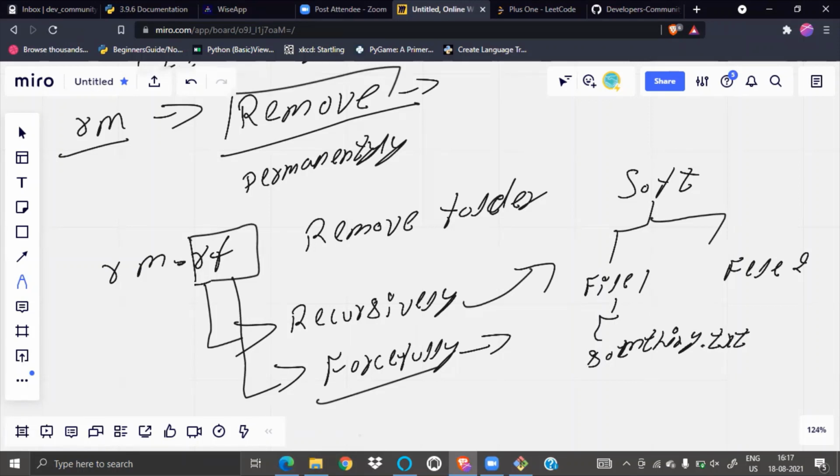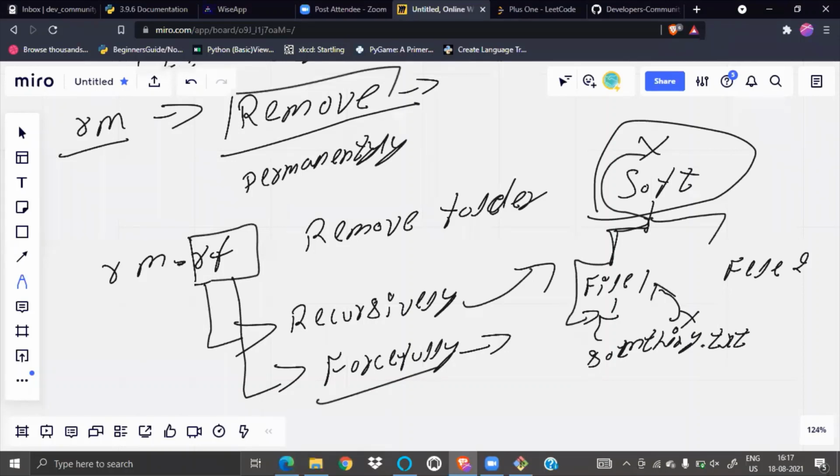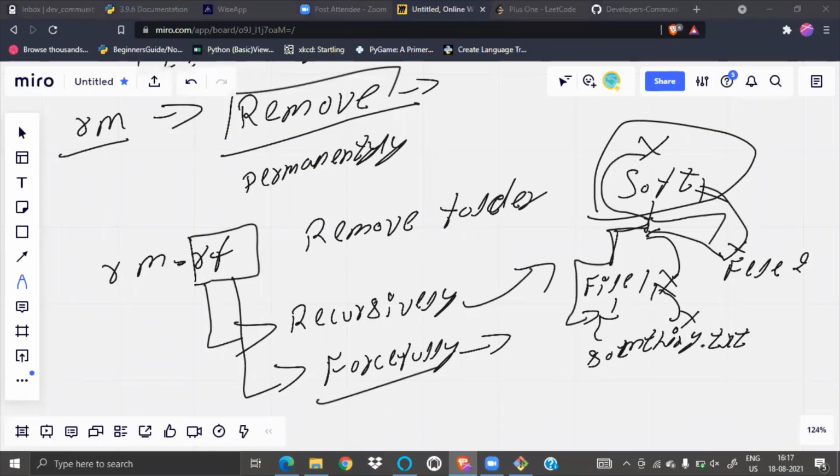Just revise it, just focus. Don't use your phone. Recursively means it will go inside and see file1, and inside it is the end, something.txt is the end. So it will remove this, then go back to file1 and remove it, then go back to the next file and remove this, and then remove the folder. So recursively means go to the root and remove, step by step.